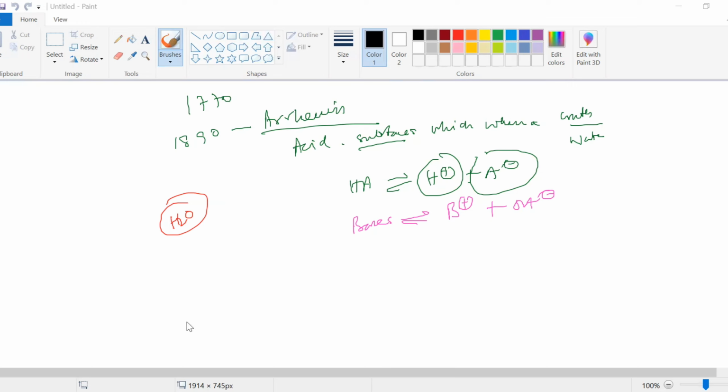Now always remember that this H plus is the main player of the acidity. And OH minus is the main player of the basicity. So this is the way we have to know.